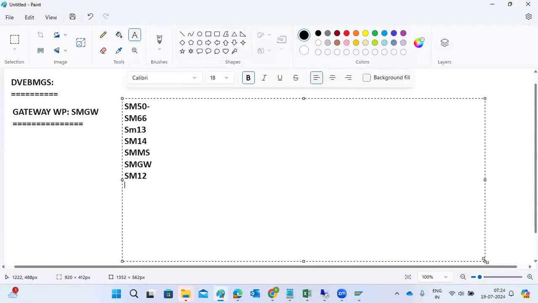Suppose when I'm trying to access one of the transaction codes and I'm editing, it will allow only my user to edit it. Other users can display the lock entries and all those things. That is what will happen in the systems. So I explained the same example.